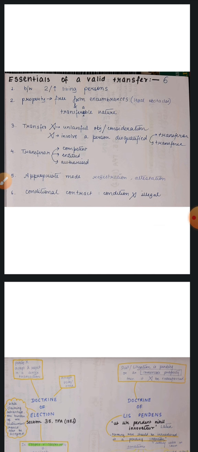Fourth point, the transferor should be competent to make the transfer, entitled to the transferable property and authorized to dispose of the property, just as we have read who are the ones who are competent. Then fifth point, appropriate mode should be complied with. It has to be done according to proper legal procedures like registration, attestation. These things should be done in accordance with law. And in case of a conditional contract, the condition should not be illegal or immoral.